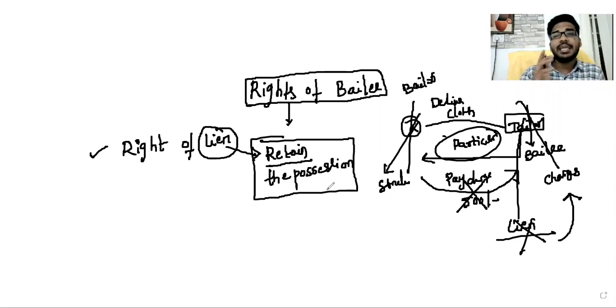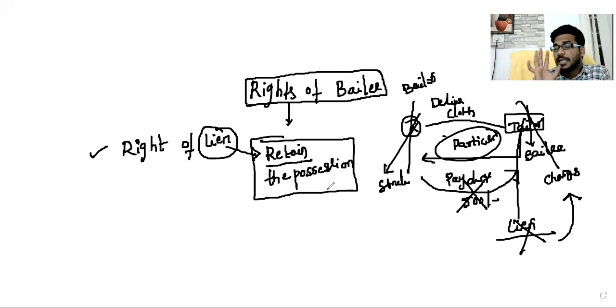Okay, sir, retain the possession. So what is regain? Suppose I am not having the book, and you are having the book yourself. I want to take back the goods. I can obtain the book from you. I am not having possession of the book; you are holding it. Then I can obtain the book from you. That is called regain. There is a difference between regain and retain. If you have possession, you can exercise the right of lien. If you do not have possession, you bring back the goods again. That is called regain.